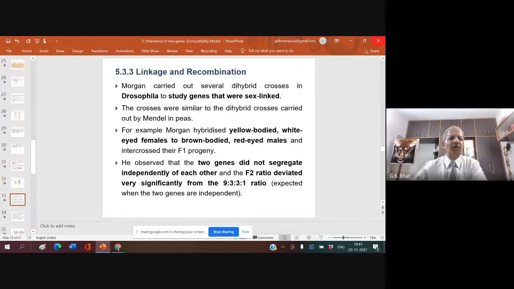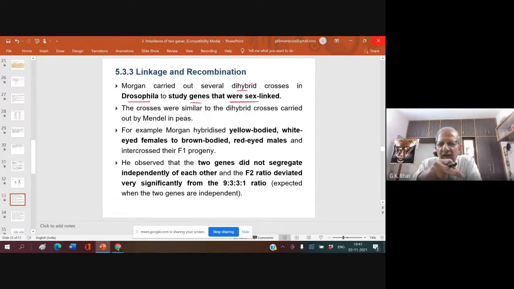Right. Now, linkage and recombination. Morgan carried out several dihybrid crosses in Drosophila to study genes that were sex-linked. What do you mean by sex-linked? Sex-linked means the genes that are present on the sex chromosome. The character is called a sex-linked character, and its inheritance is called sex-linked inheritance. So it was Morgan who pioneered.